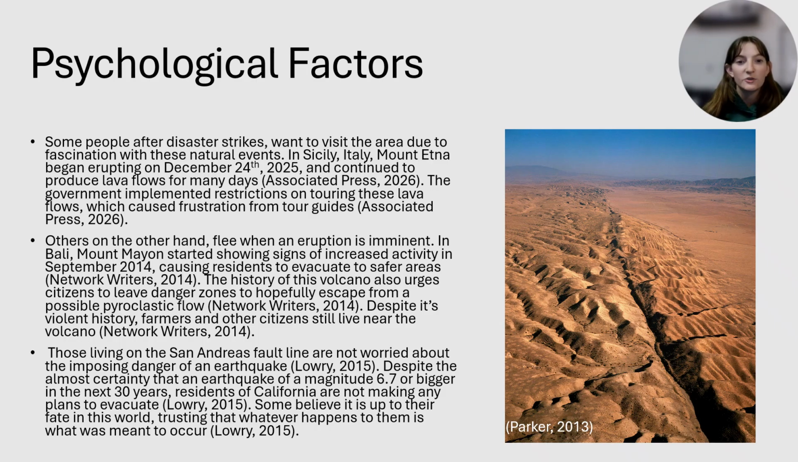Those living on the San Andreas fault line are not worried about the imposing danger of an earthquake. Despite the almost certainty of an earthquake of a magnitude 6.7 or bigger in the next 30 years, residents of California are not making any plans to evacuate. Some believe it is up to their fate in this world, trusting that whatever happens to them is what was meant to occur.